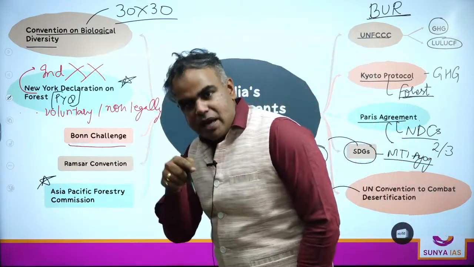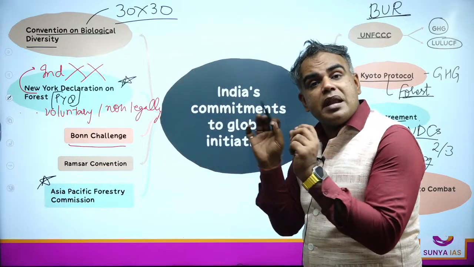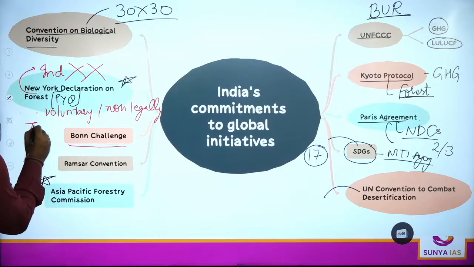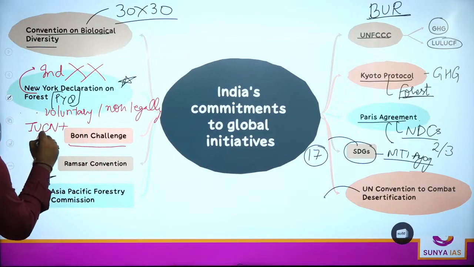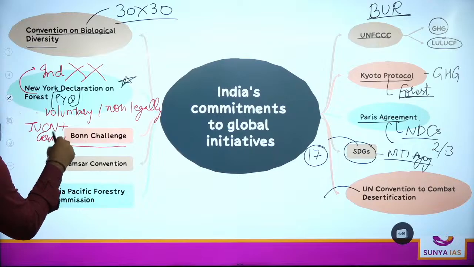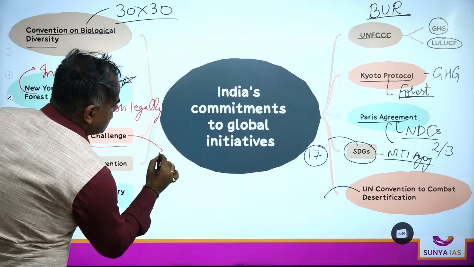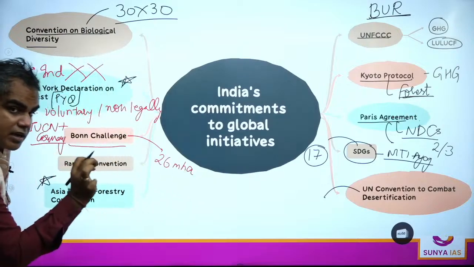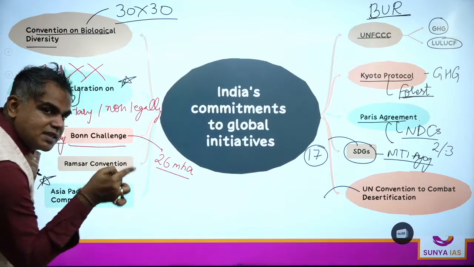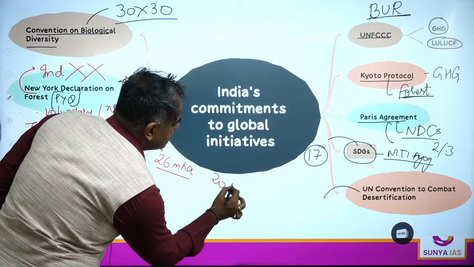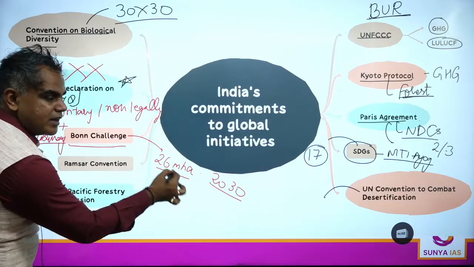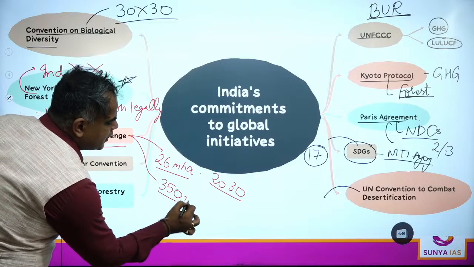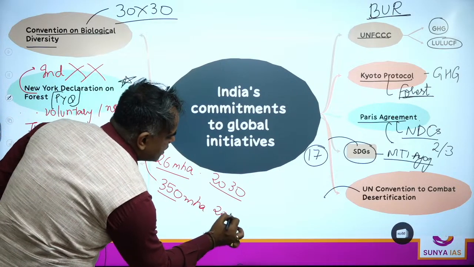Bond challenge, abhi dekha humne, but in this report many times the word bond challenge is mentioned. Okay, so bond challenge is by IUCN and the government of Germany. Second, bond challenge में India's target is to restore 26 million hectares by 2030. Million hectares India का target है. Global target is 350 million hectares to be restored by 2030.